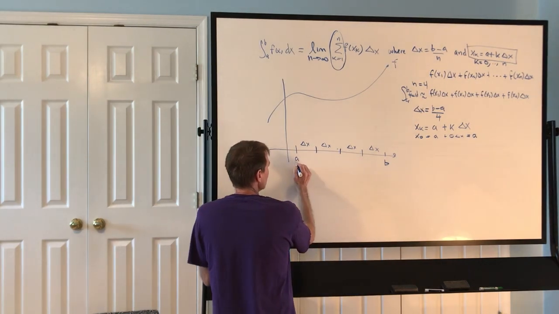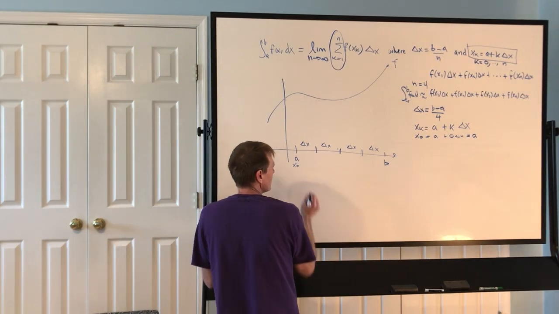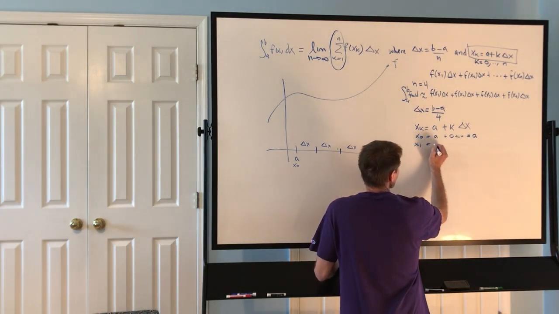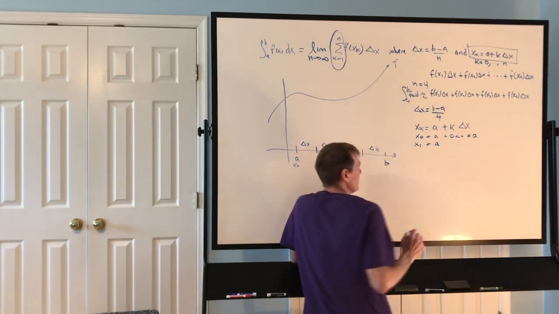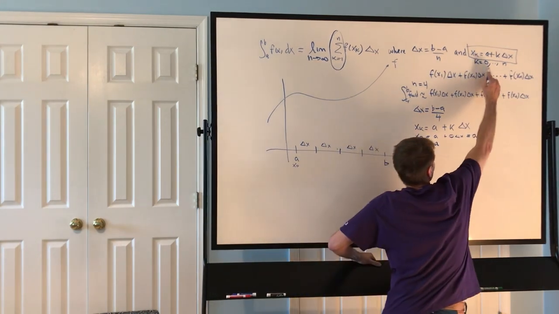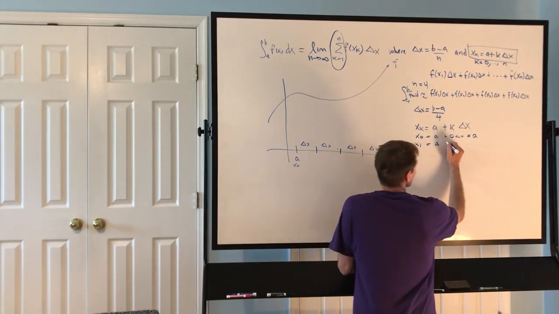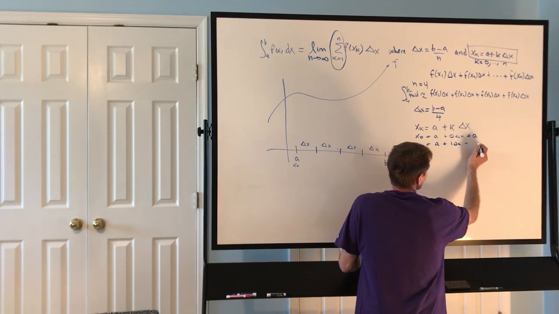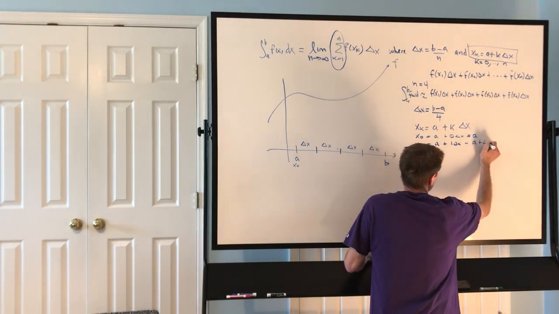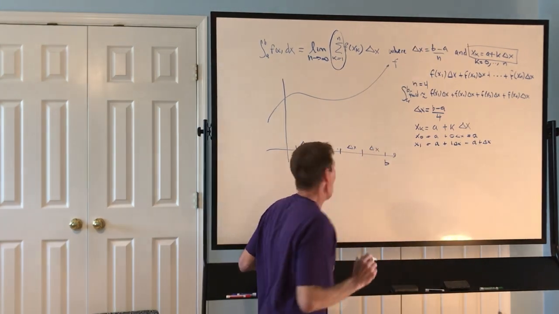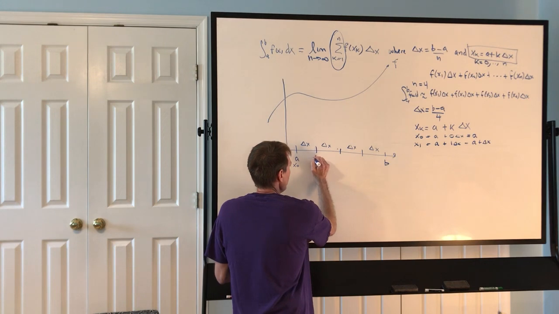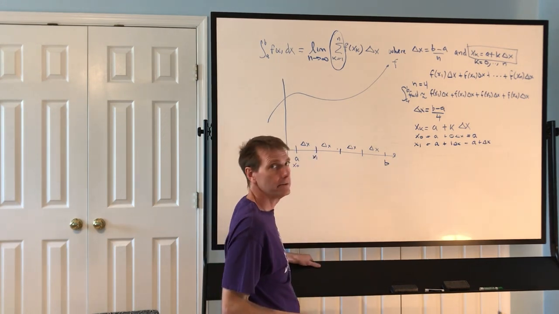Now for x1, k is 1, so x1 is a plus 1 times delta x, which is just a plus delta x. So we add a delta x over from a, and we get x1.